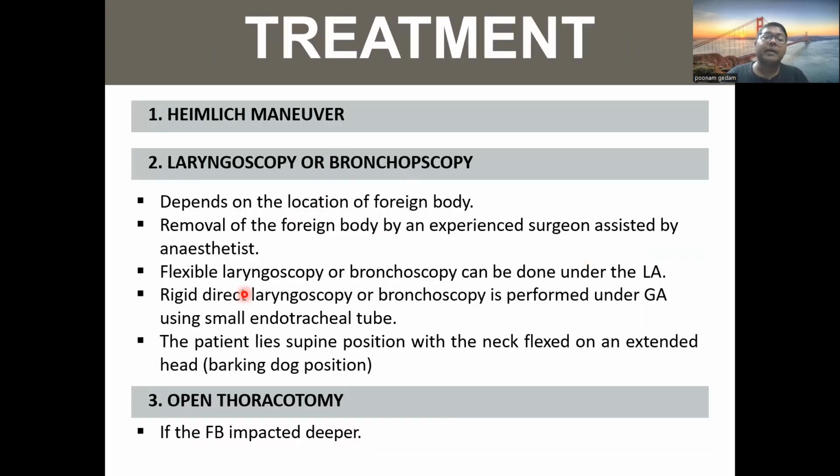So, treatment. The Heimlich maneuver was previously given; we can do Heimlich. Then laryngoscopy or bronchoscopy depending on the location of the foreign body. Removal of the foreign body is done by an experienced surgeon assisted by an anesthetist. Flexible laryngoscopy or bronchoscopy can be done under LA, while rigid direct laryngoscopy or bronchoscopy is performed under GA using a small endotracheal tube. The patient lies in the supine position with the neck flexed and the head extended. This is called the barking dog position. Open thoracotomy is done if the foreign body is impacted deeper.